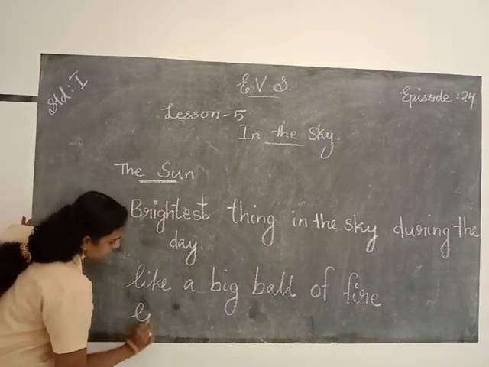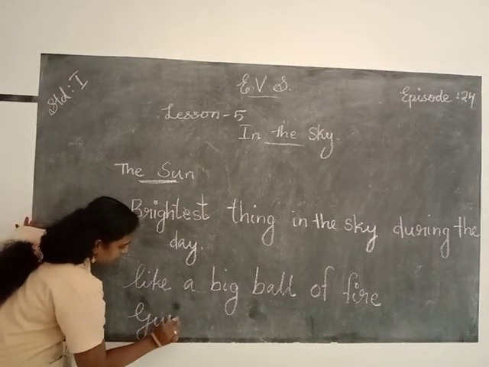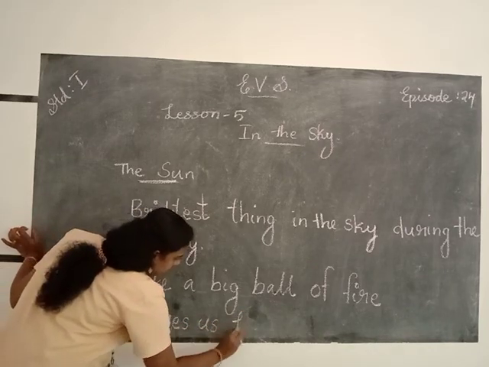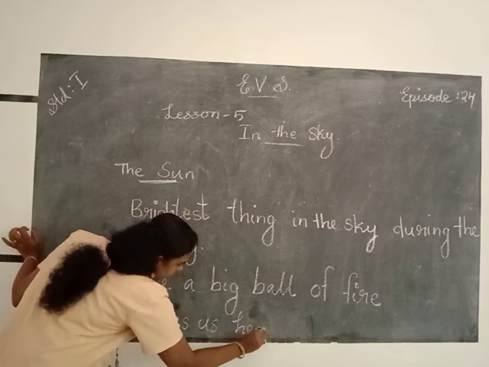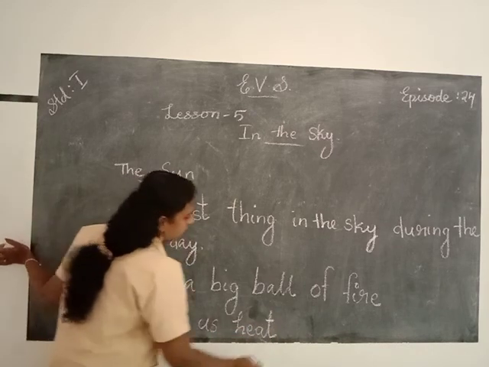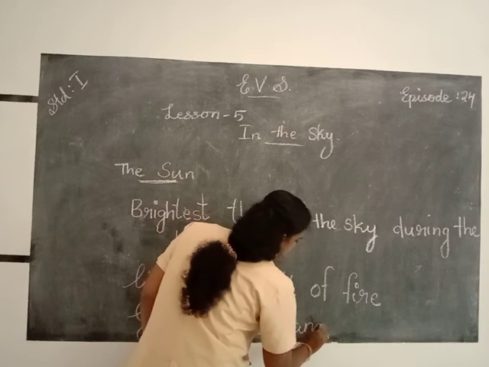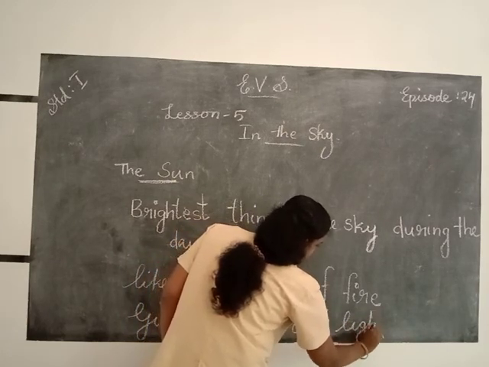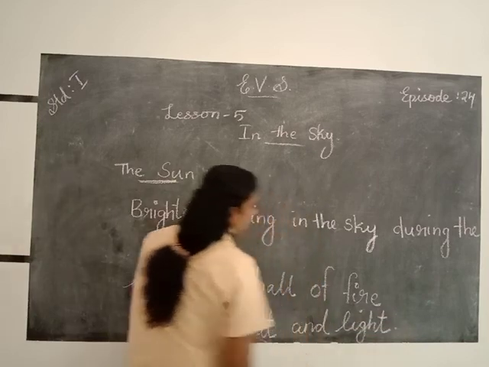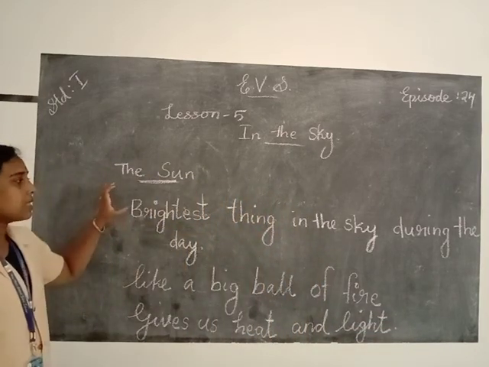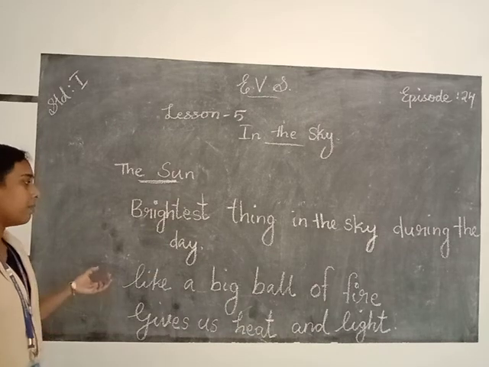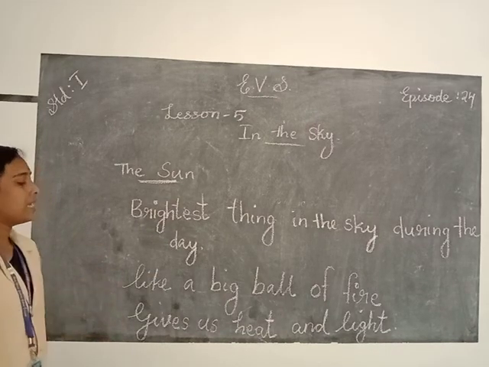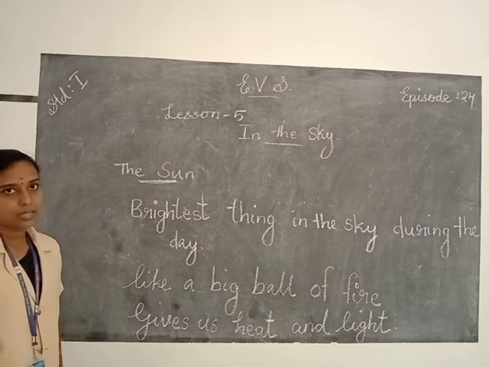The sun gives us, G-I-V-E-S, gives us heat, H-E-A-T, heat, and A-N-D, and, heat and light, L-I-G-H-T, heat and light. Okay, so the sun is the brightest thing in the sky during the day, and it looks like a big ball of fire, and gives us heat and light.